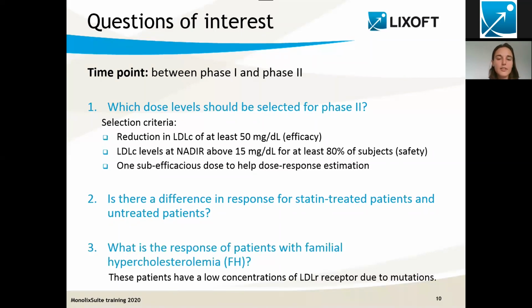And finally, the last question is about patients with familial hypercholesterolemia. These patients actually have mutations in the LDLR receptor, so they have a low concentration of this receptor, and we would like to know if these patients would benefit from the therapy or not.